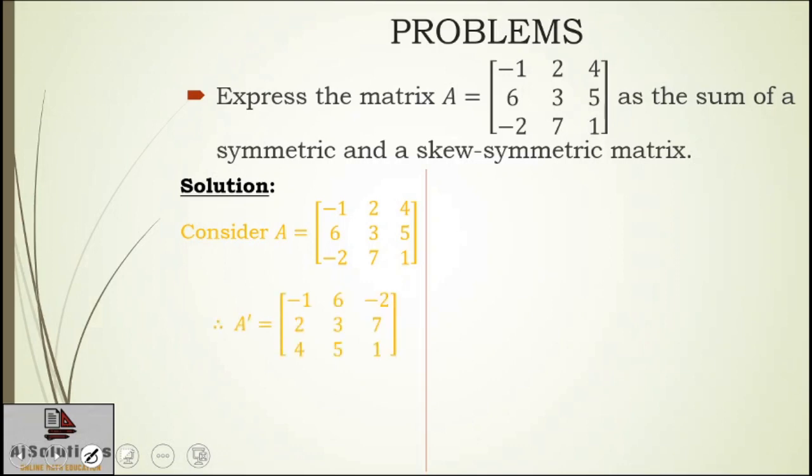Nothing but you will pick rows of A and put them as columns, and that will give you A transpose. Then step number 2, you will add the two matrices to get A plus A transpose, and subtract the two matrices to get A minus A transpose.